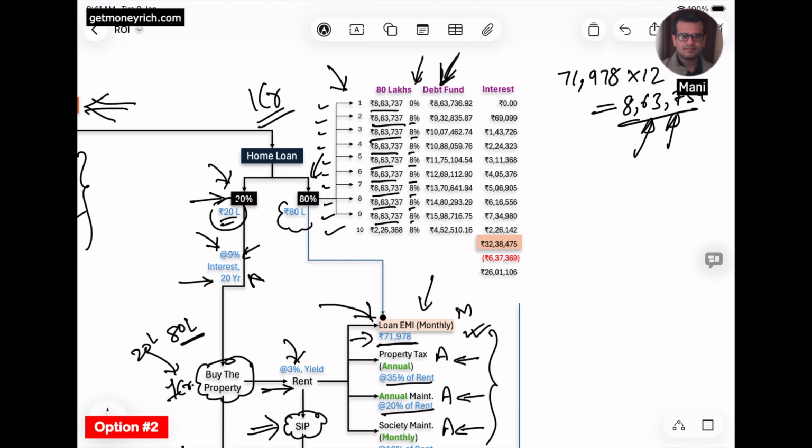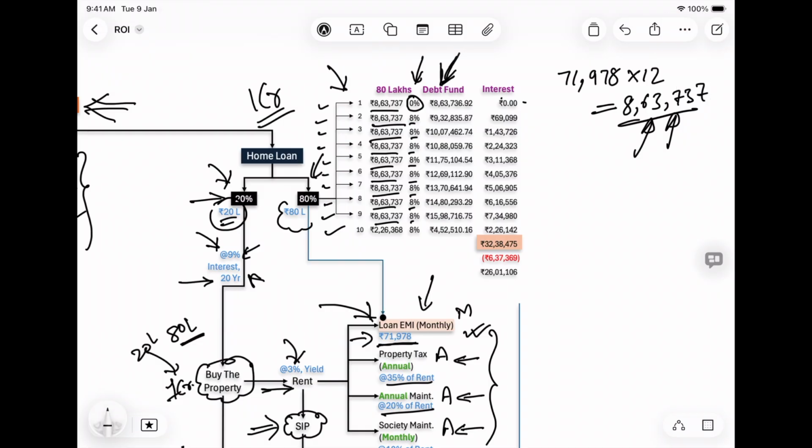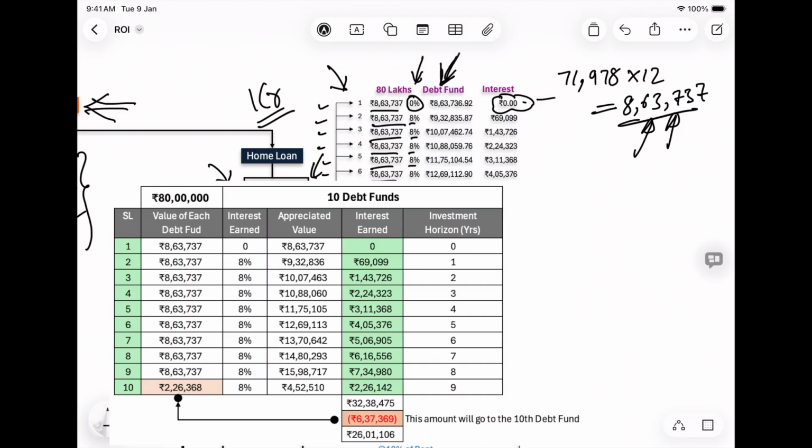For the first year I've assumed a 0% return, because I've assumed that he has not put anything in the debt fund. He has put everything in his savings account, and that's why you can see the interest earned on the debt fund in the first year I've assumed as 0.